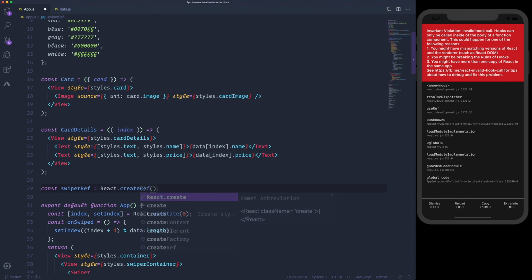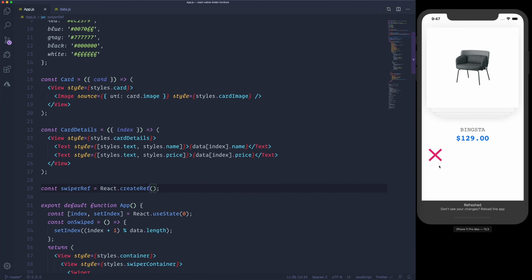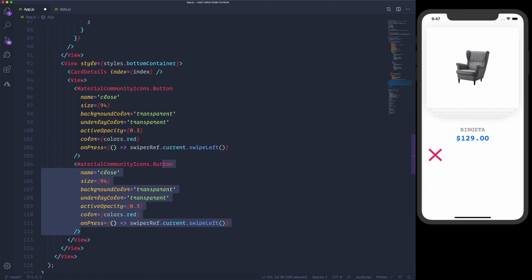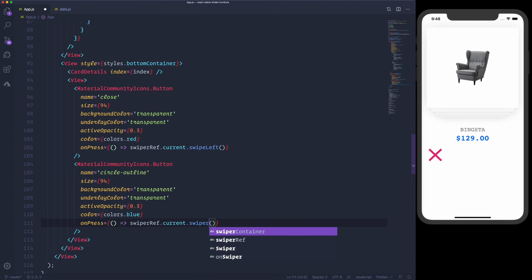It's createRef, and now we can call the method directly to swipe left, and let me also apply the same to the swipe right. Circle outline, we will pass colors.blue, and on press we would like to swipe right.